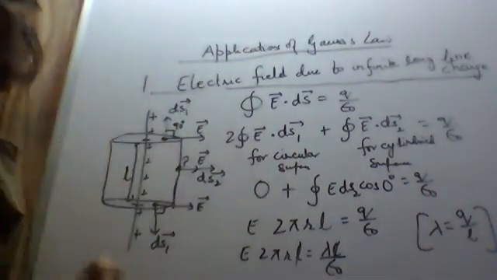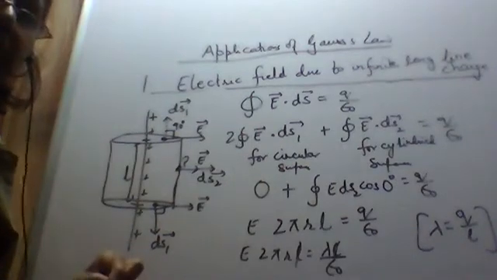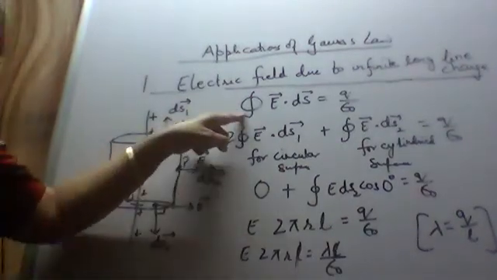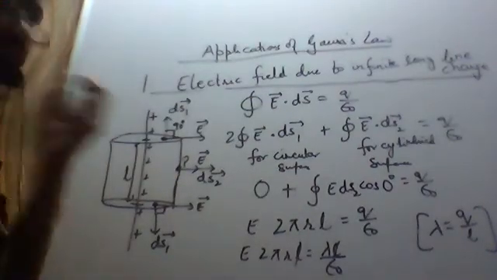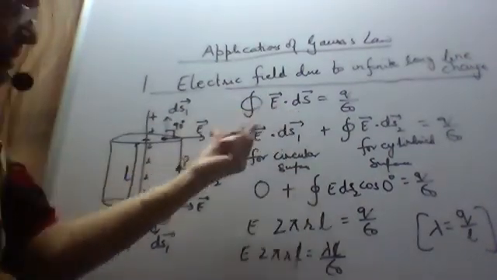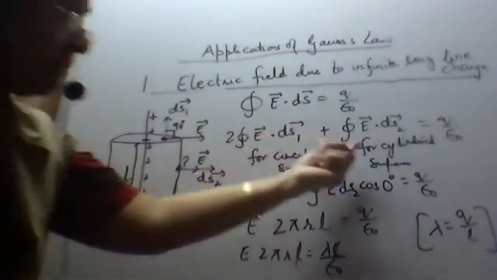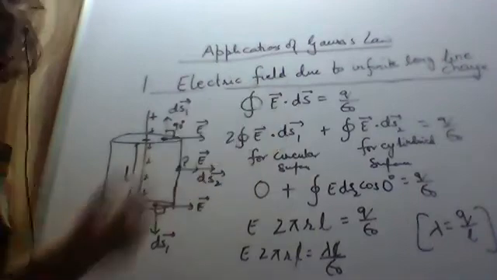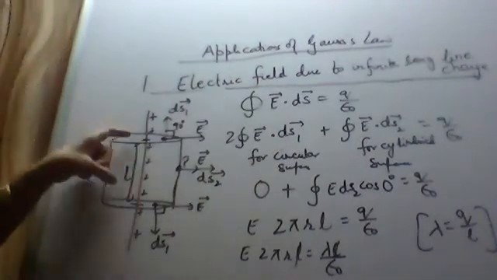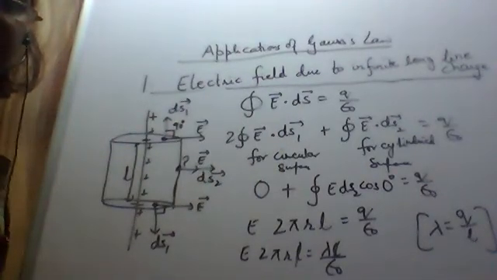First write the heading: electric field due to infinite long line charge. Start from Gauss law, closed integral of E dot ds is equal to Q upon epsilon naught. This is the total electric flux through the circular part plus the electric flux through the cylindrical part, equal to Q upon epsilon naught. Q is the charge enclosed inside this Gaussian surface.